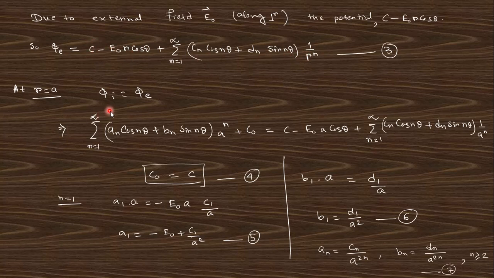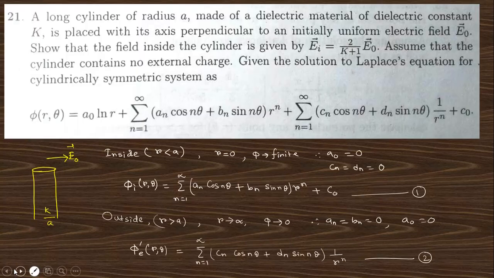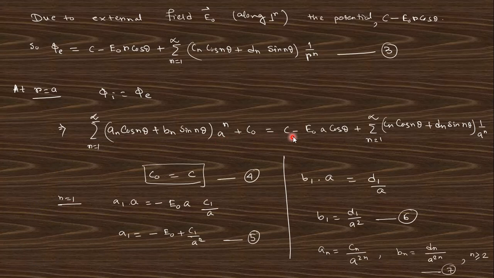Now we want to find these constants using the boundary condition that at r equals a, phi internal equals phi external. So put the values of phi internal and phi external at r equals a, and you get the comparison. You can see the constant c0 equals c.